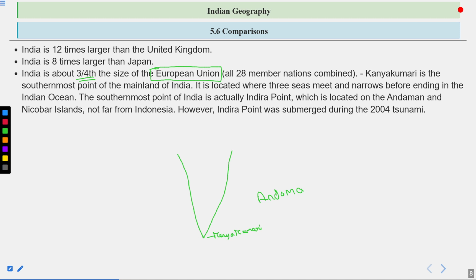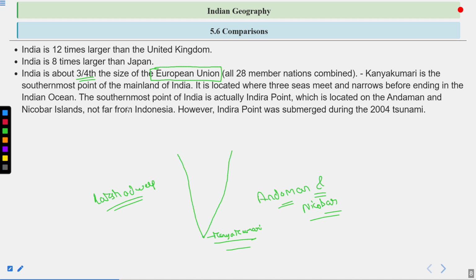Like we know, on the eastern side we have the group of Andaman and Nicobar Islands, and on the west side we have the group of Lakshadweep Islands. Here we are not considering them, but we are talking about the mainland of India. So as per the mainland, the southernmost point is Kanyakumari. It is located where 3 seas meet and narrows before ending in the Indian Ocean.